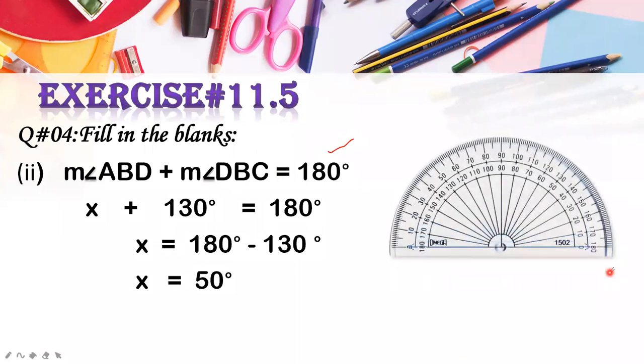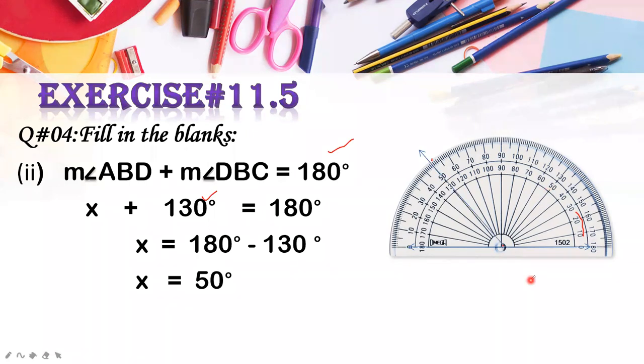Then we will place the D on the center point. Okay, this is our center point, so we are going to place the D over here. Now the first angle which we are going to make is 130 degrees. If we start from the right side, we read this scale: 0, 10, 20, 30, 40, 50, 60, 70, 80, 90, 100, 110, 120, and this is 130. We will make a small dot here and then draw a line here, that is 130 degrees.